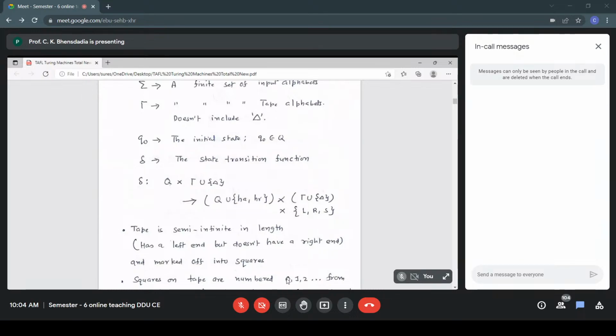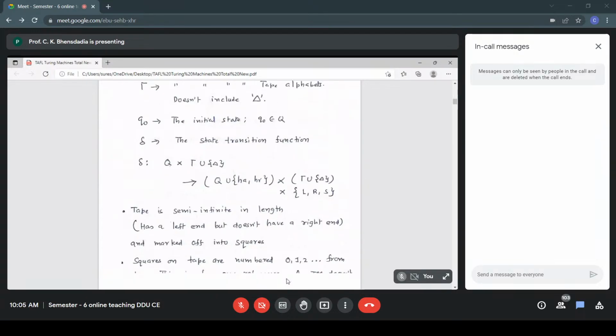The tape is semi-infinite in length. Semi-infinite computationally actually is infinite. It is considered to be semi-infinite in length because it has a left end but does not have a right end. It is infinite towards the right. Therefore, instead of infinite, sometimes you will find the word semi-infinite also. The tape is semi-infinite because its left end is fixed and it is infinite towards the right. That is the meaning of the word semi-infinite. Computationally, in terms of number of cells, it is infinite.